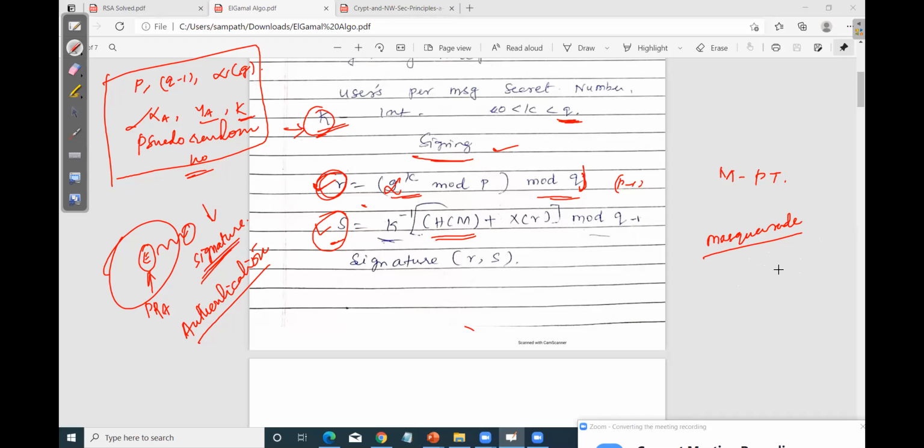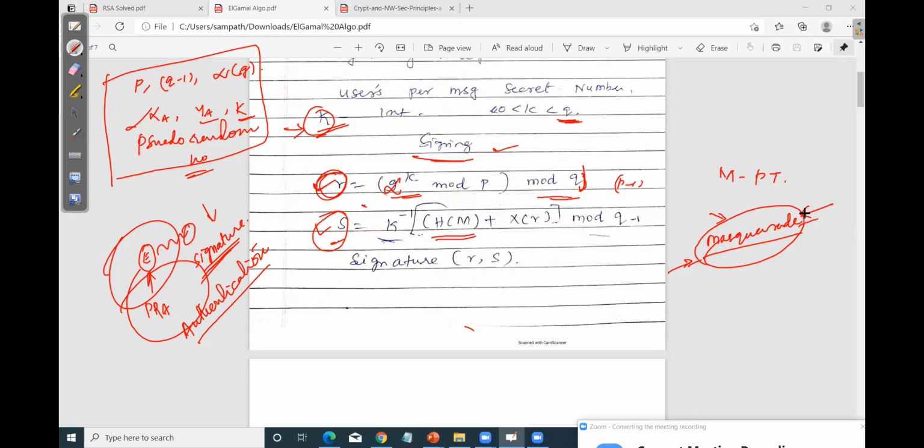In that case, the attacker is trying to act as an authenticated user. To avoid this kind of masquerade and other attacks, the digital signature plays an important role in proving whether the message is coming from an authenticated user.